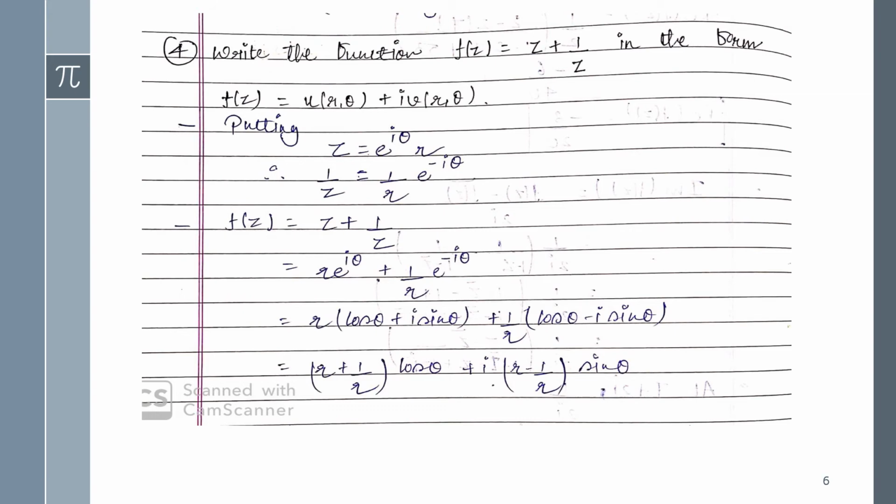So in place of z you have to use, for the polar form, z = r e^(iθ), so that the value of 1/z will be 1/(r e^(iθ)), and that will actually be (1/r) e^(-iθ). Okay, now just putting the values of this.